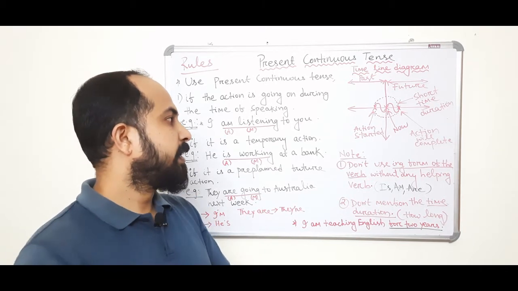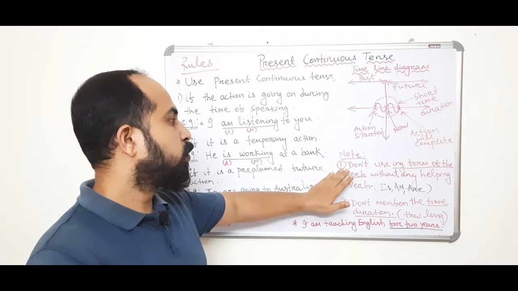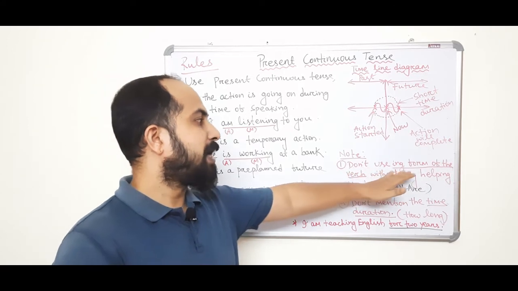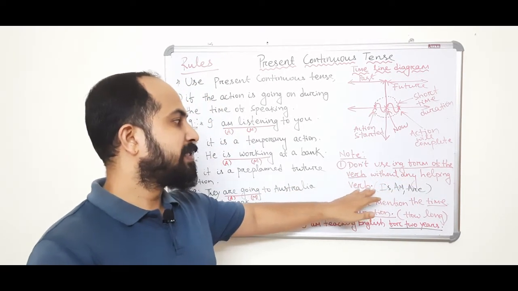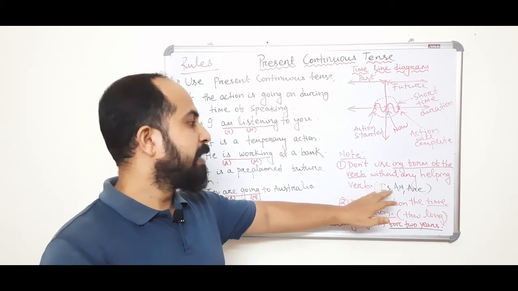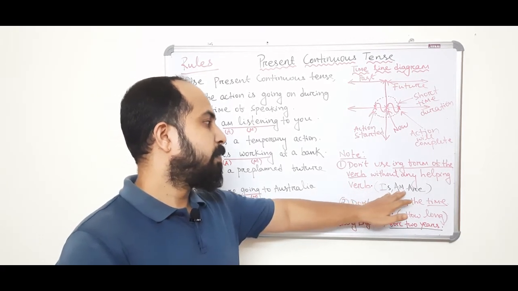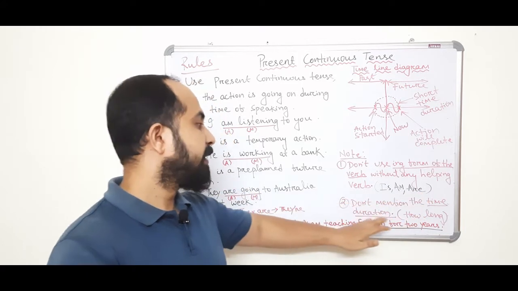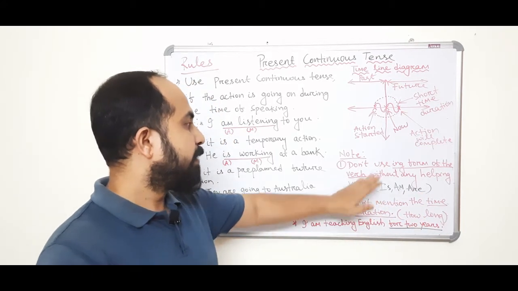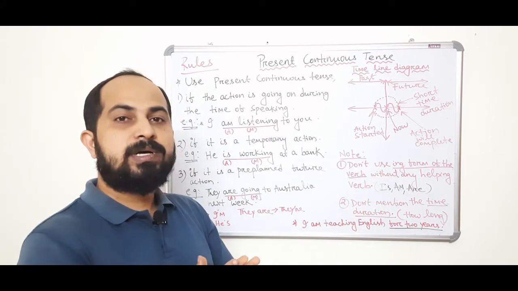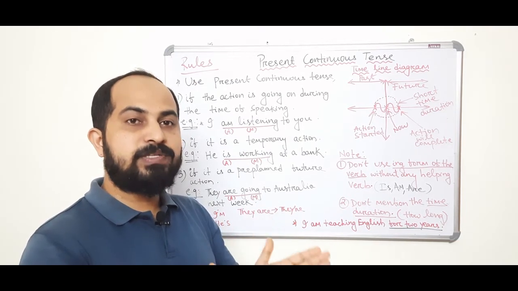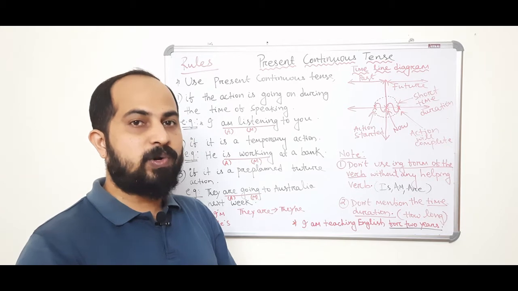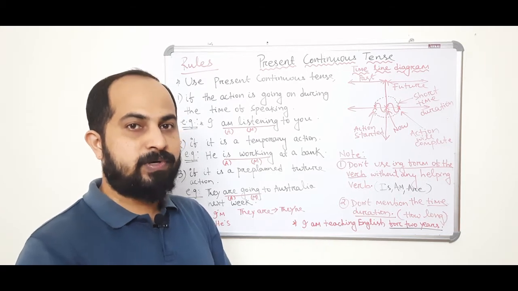tense. Okay, I have put 2 notes. Note 1 says don't use the ing form of the verb without any helping verb. In present continuous tense, helping verbs are is, am and are. Okay, and that means you shouldn't use directly the ing form of the verb. The ing form of the verb cannot stand alone. It needs a helping verb. Okay?